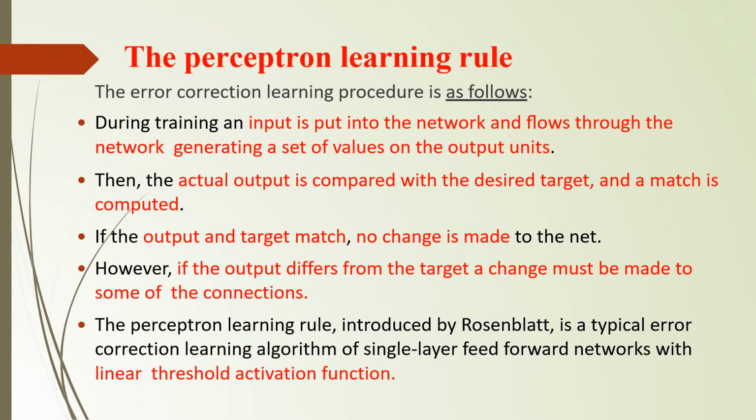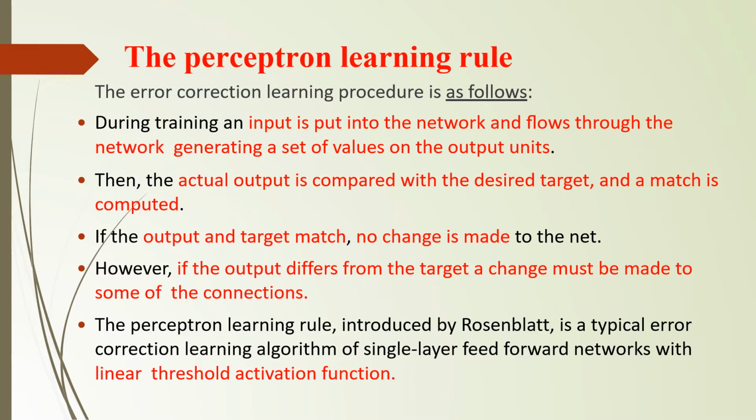This perceptron learning rule is also termed as error correction learning procedure, and the steps in this particular learning rule are: during training, an input is put into the network and flows through the network, generating a set of values on the output units. Then the actual output is compared with the desired target and a match is computed. If the output and target match, then no change is made to the network. However, if the output differs from the target, a change must be made to some of the connections.